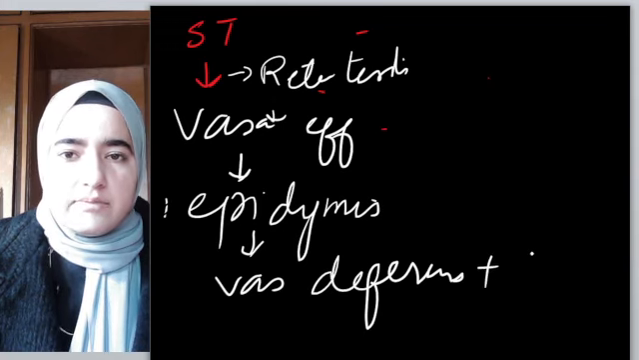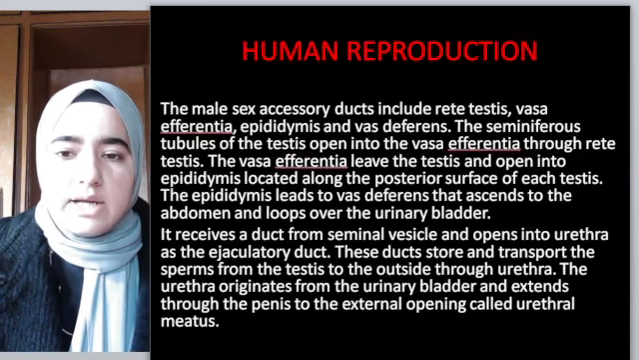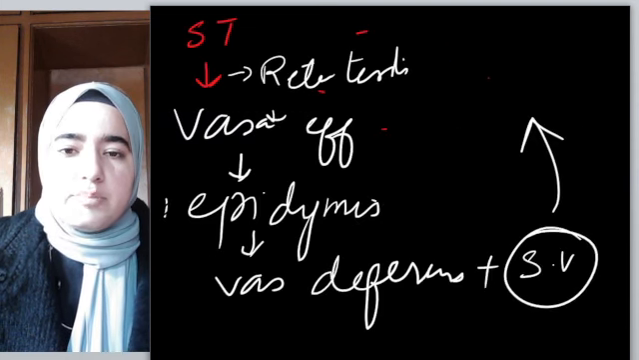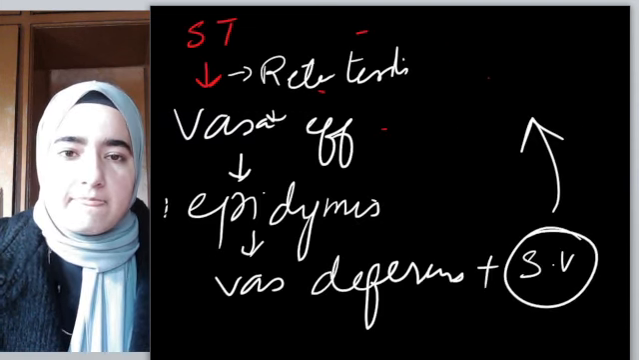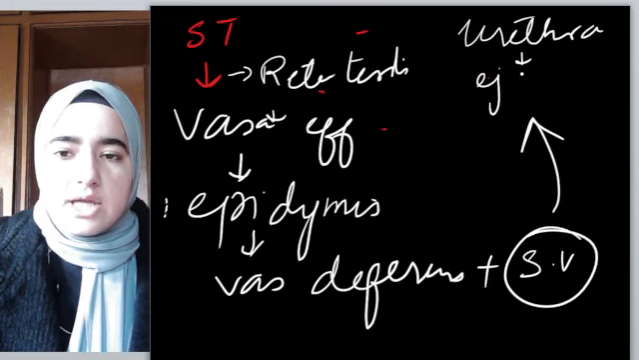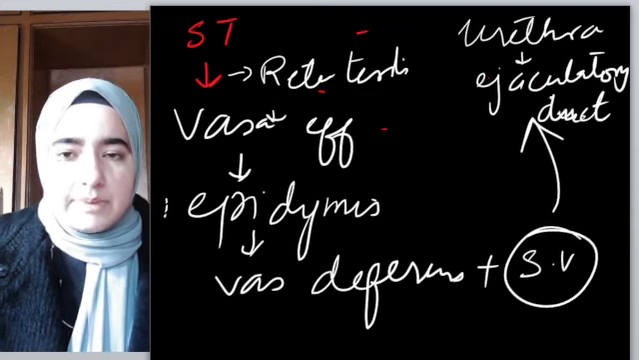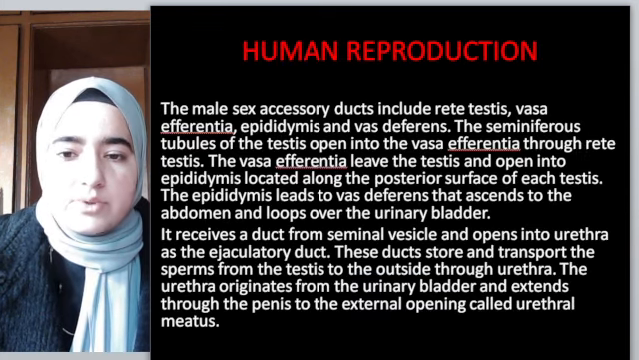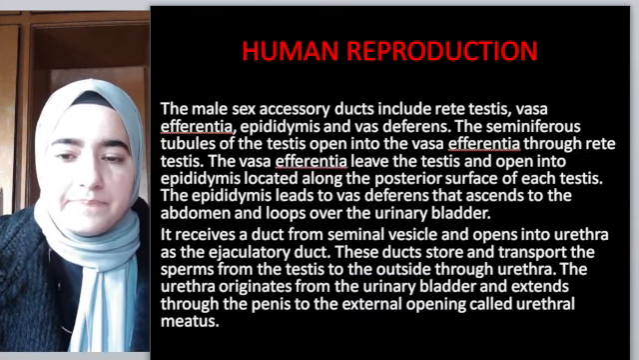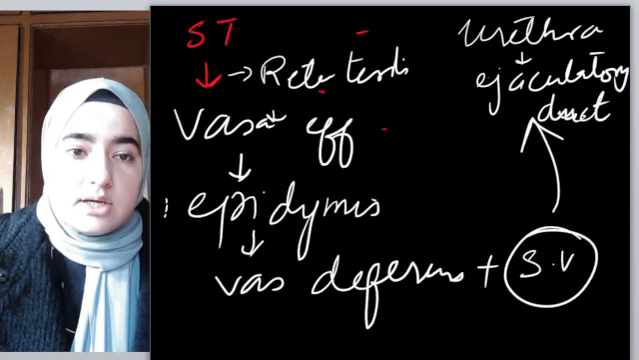It will get something from seminal vesicle. Finally, what will happen? It will open into urethra as ejaculatory duct through which ejaculation will take place. Okay. I hope this concept of these ducts is clear, right?